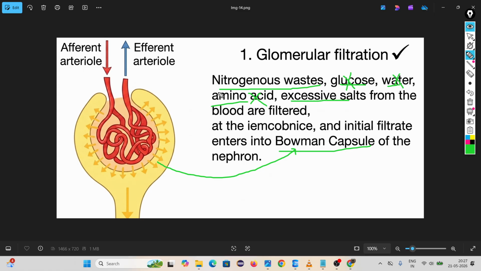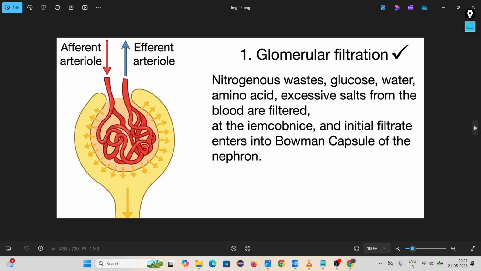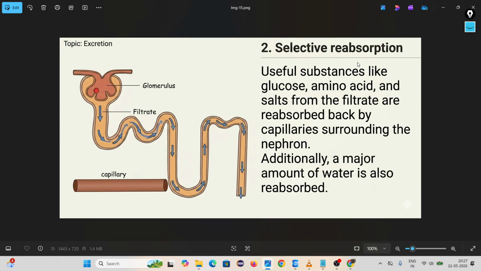First, blood with several wastes comes into the glomerulus. Inside the glomerulus, the nitrogenous waste, glucose, amino acid and excessive salt come to Bowman's capsule, and blood is again returned to our body. Inside Bowman's capsule, these substances are now available. Some substances are necessary to our body, like glucose and amino acid. What is happening in the second step? Selective reabsorption.